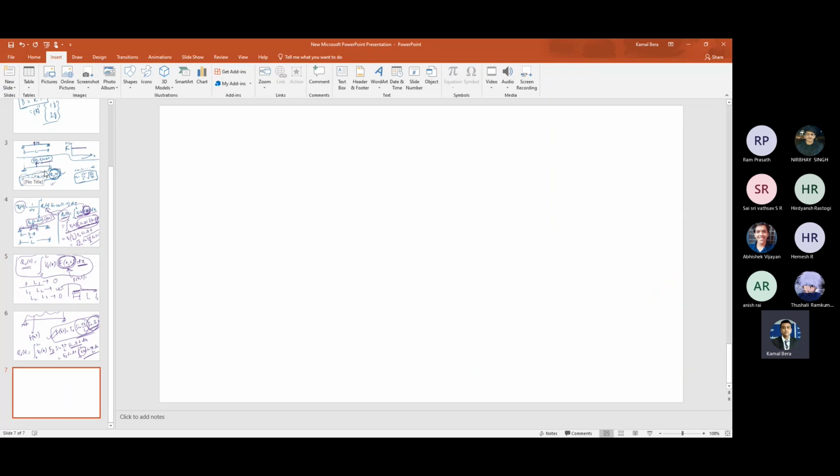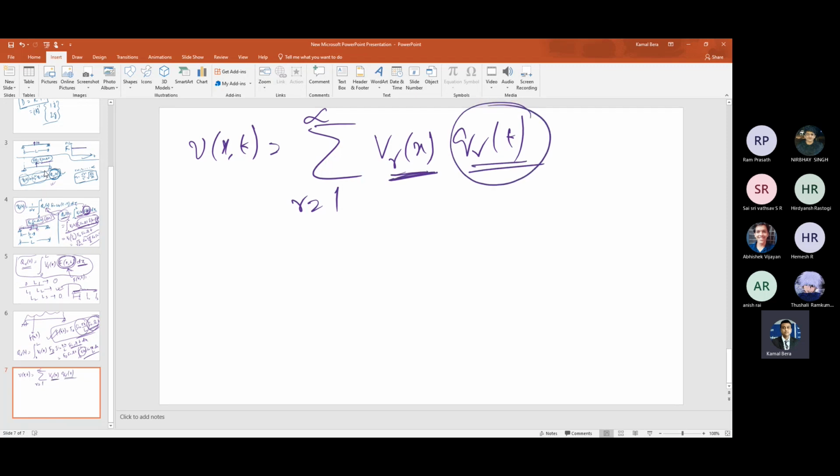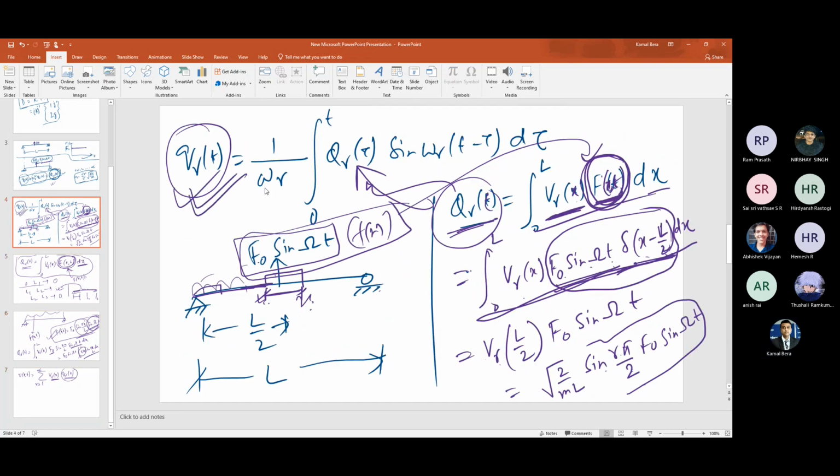The final response will be Vxt equals the summation of r equal to 1 to infinity Vrx QR. Modal summation, right? Vrx are the modes or eigenfunctions, and QR is the modal coordinate or principal coordinate. This is how you will find it from this Duhamel integral. To obtain that, you need QR tau. How will you find QR tau from this expression?